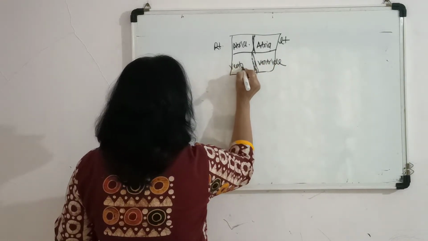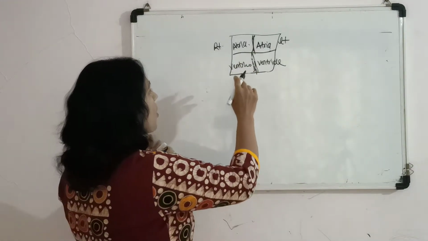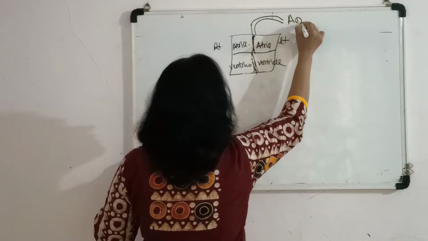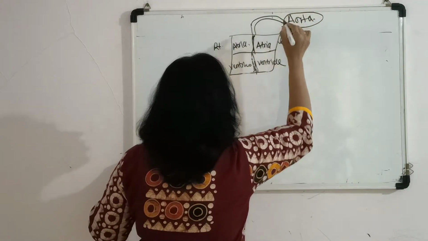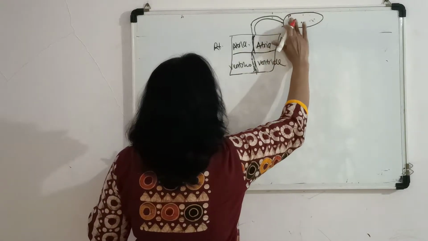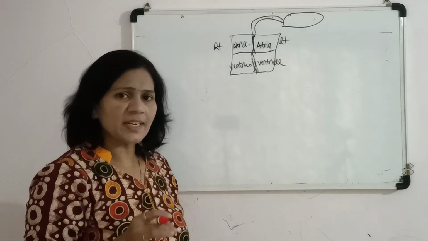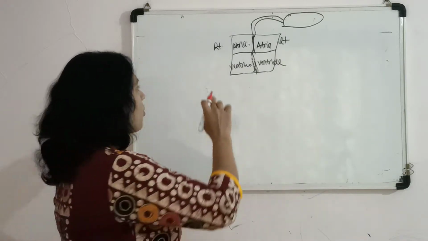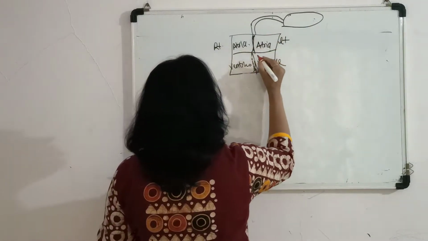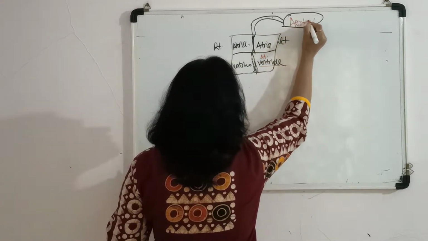As we know, from the left ventricle the aorta arises, and the left compartment of our heart is related to oxygenated blood and the right compartment is related to deoxygenated blood. So from the left ventricle, the aorta arises.